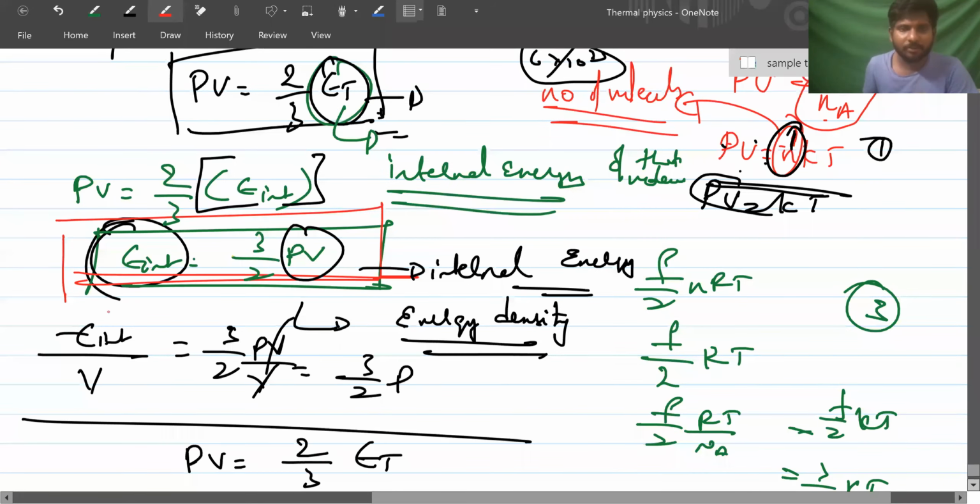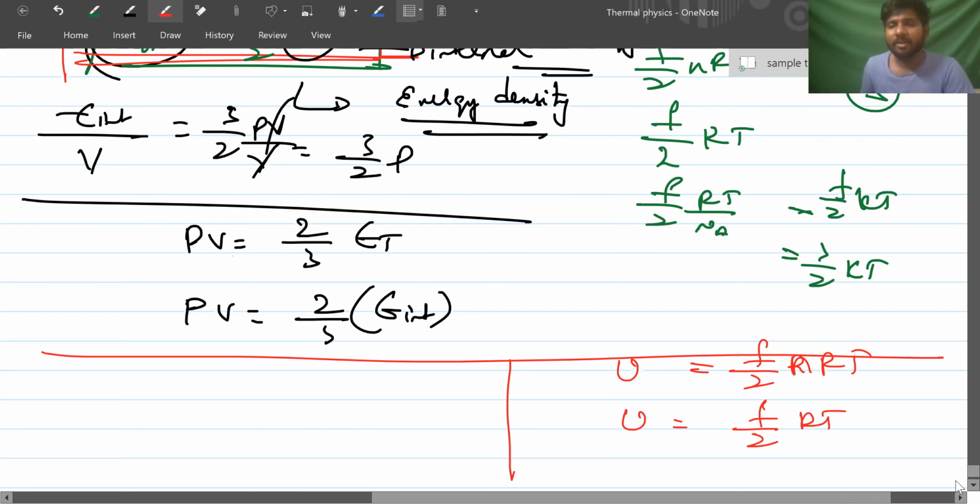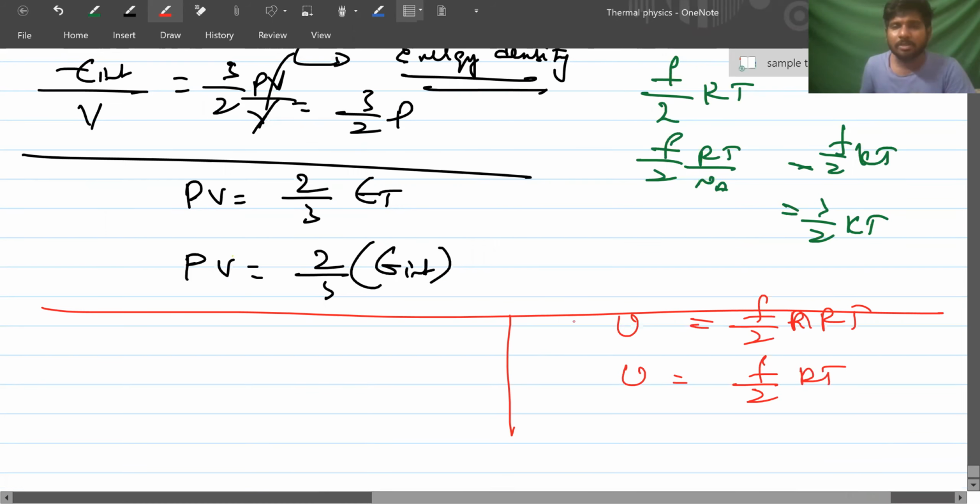I'll simplify it for you. If they ask based on temperature, it is F by 2 nRT. If they ask for a single mole, the internal energy will be F by 2 RT. For n moles, it is F by 2 nRT; for 1 mole, F by 2 RT; for 1 molecule, F by 2 kT. Got it?